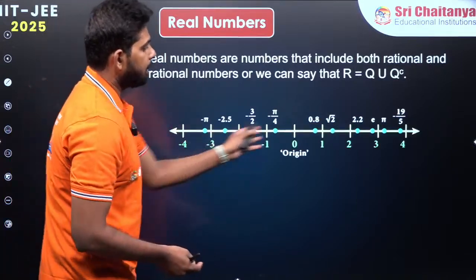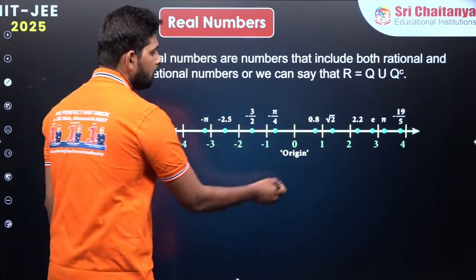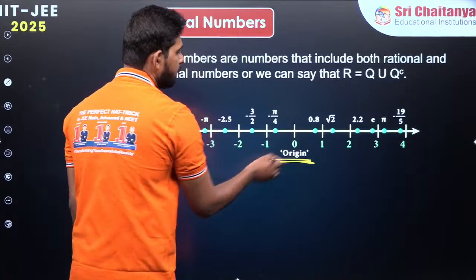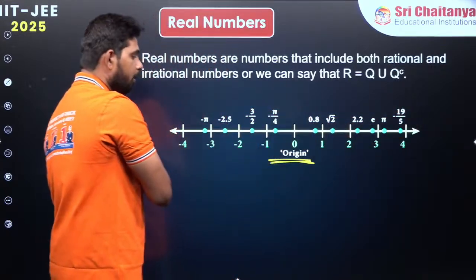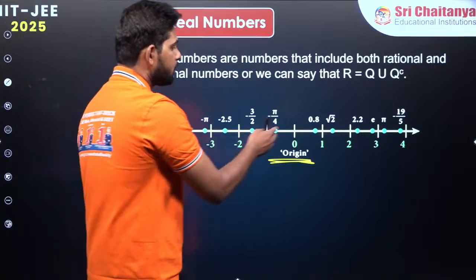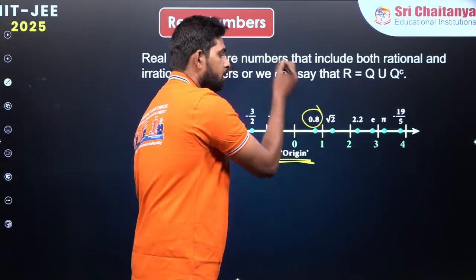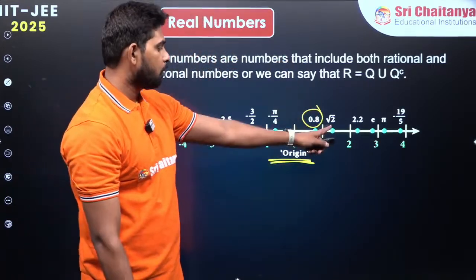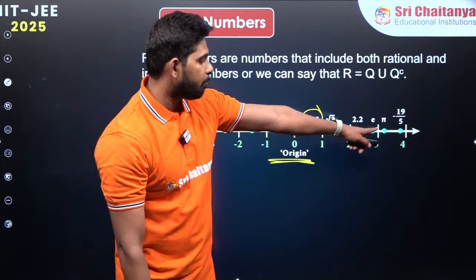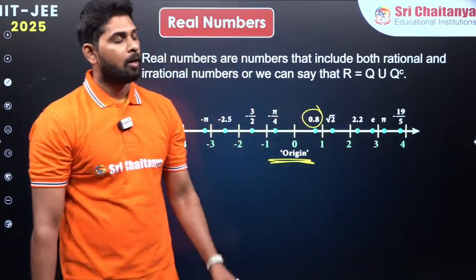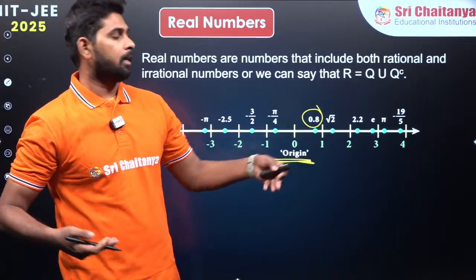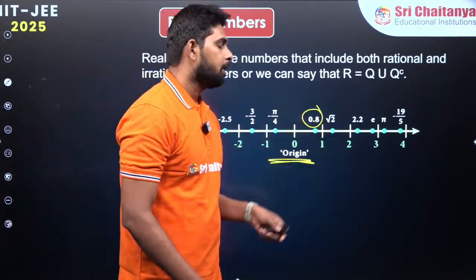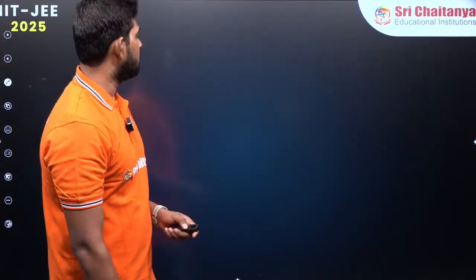You can see the real number line we have taken here, with the origin at the center, the natural numbers on the right side and negative integers on the left side, and some points here. 0.8 is a rational number, root 2 is an irrational number, 2.2, e, pi, all these numbers are there. You can see all these numbers can be written on the line, right? We can show this here. That is why they are all real numbers.